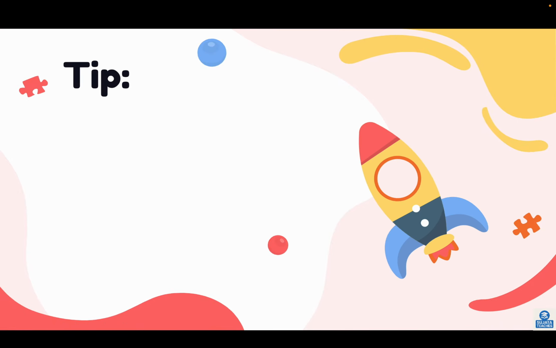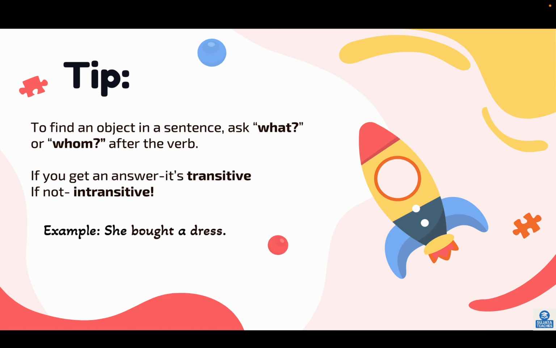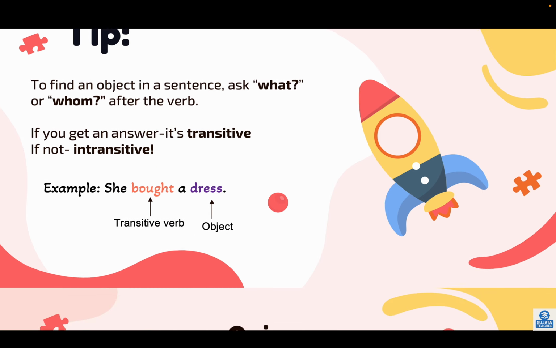Here's a tip. To find an object in a sentence, ask what or whom after the verb. If you get an answer, it is transitive. If not, intransitive. For example, she bought a dress. Here, bought is a verb. What did she buy? A dress. So you got an answer for it. It is a transitive verb. So dress is the object, so it becomes a transitive verb.